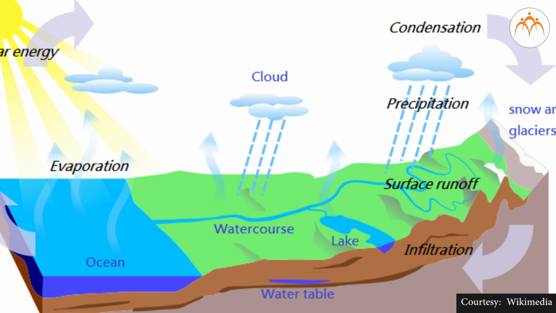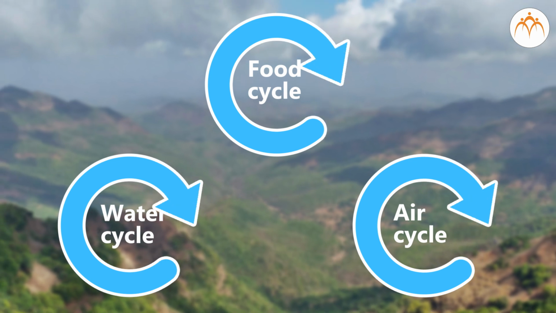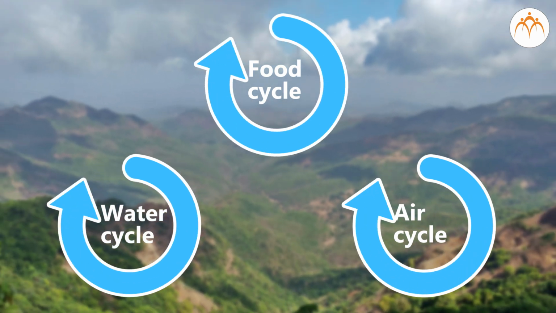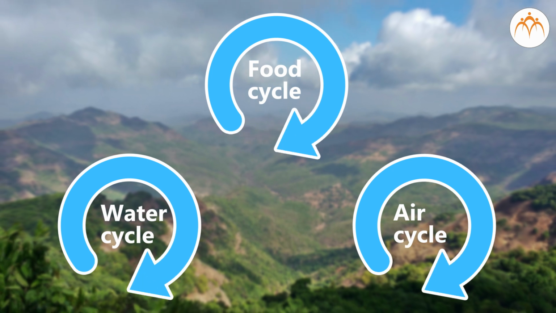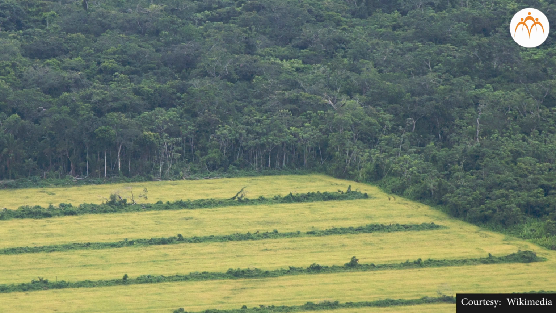Rainwater flows down hills and on the ground. It flows down slopes into rivers. Rivers carry the water into the sea. Once again, sea water forms vapor and the process keeps repeating. There are several such cycles in the environment. Balance in nature is maintained due to cycles like the water cycle, oxygen cycle, food cycle, etc. As a result, the proportion of all the constituents is maintained at a proper level.